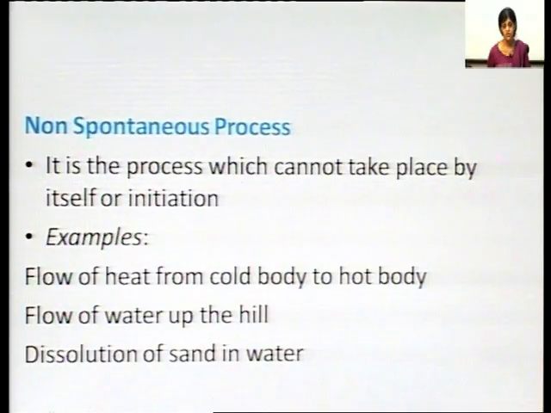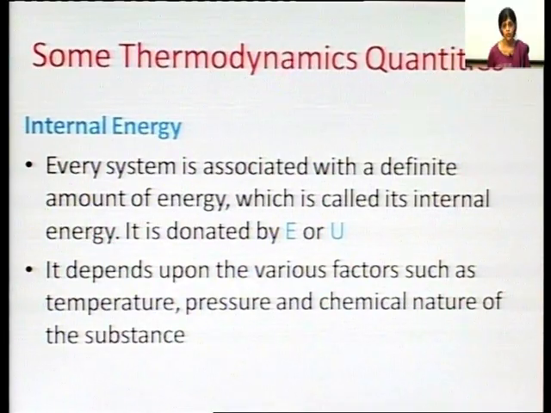Now, the next thing. There are certain thermodynamic quantities that we will be discussing. Before discussing the laws of thermodynamics, we will be discussing certain quantities. First, what is internal energy? Every system is associated with a definite amount of energy, and this energy is called its internal energy.